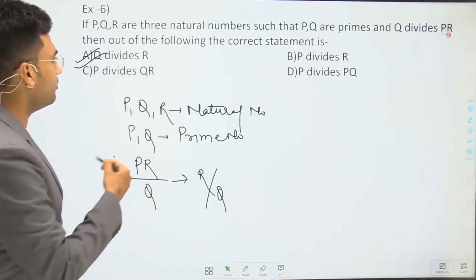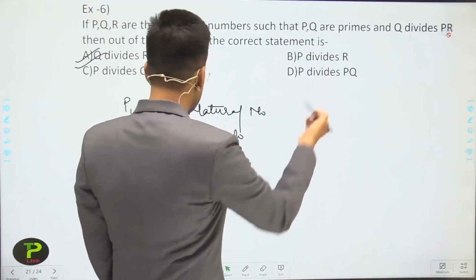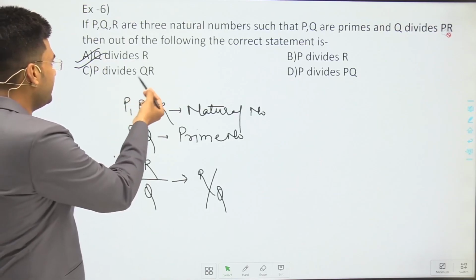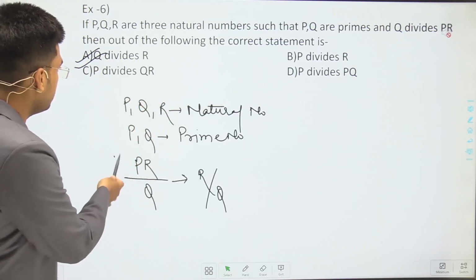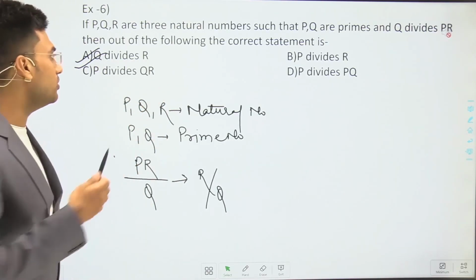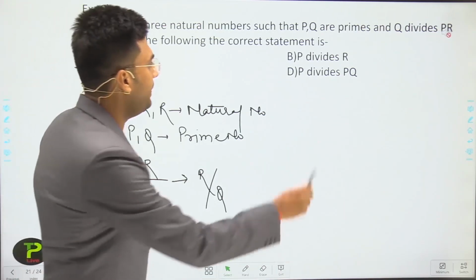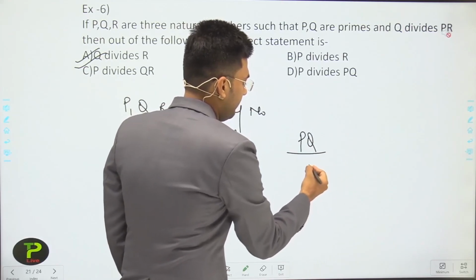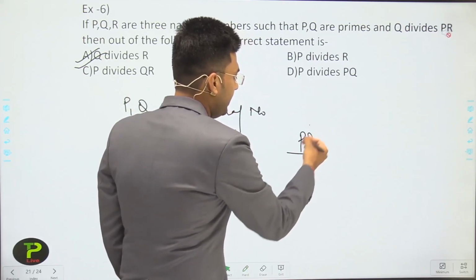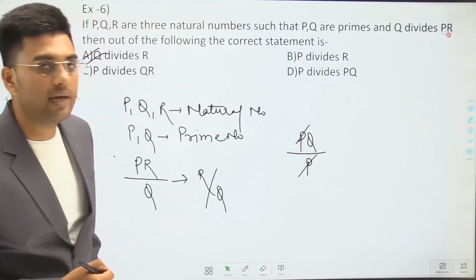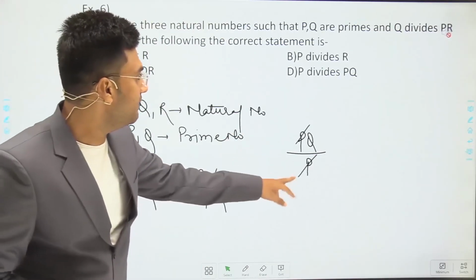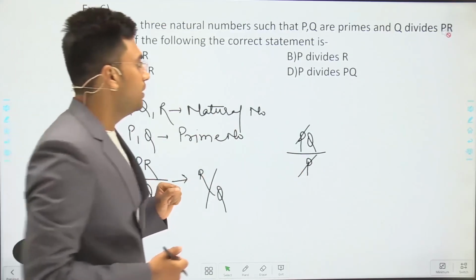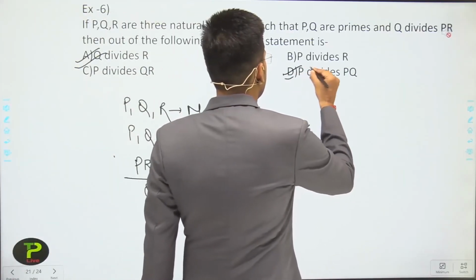Now let's check the other options. P divides R. We cannot say P divides R. P divides QR. Again, we cannot say P divides QR. P divides PQ. We can divide PQ by P, so we can say that P divides PQ because PQ is divisible by P. So D is also correct.